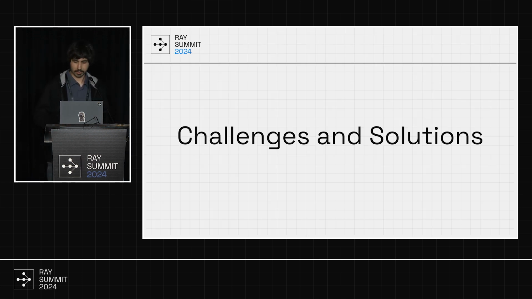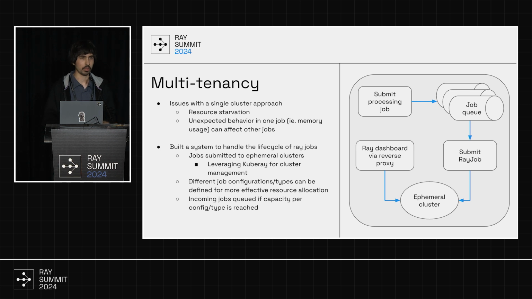Thank you, Jerry. So I want to start with the biggest challenge we faced, which was solving the multi-tenancy problem. Our data processing platform needs to be able to support running multiple jobs for multiple users. When we initially built this platform, we started off with a single cluster approach, so all jobs getting submitted to a single cluster. But that has a couple of problems. You could run into resource starvation issues where jobs might be competing for resources and could even end up deadlocking each other and then no jobs ever finish.